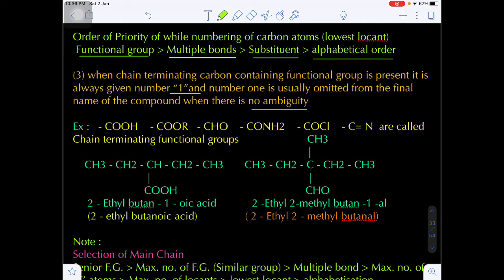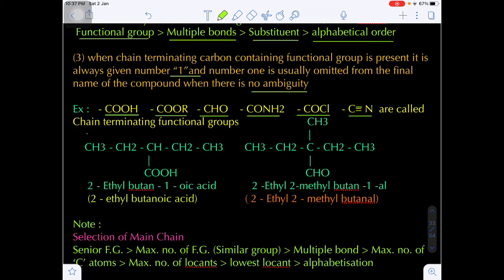Let's suppose we have some examples: carboxylic acid, ester, aldehyde, amide, acid chloride, and cyanide. So these are some important chain terminating functional groups containing carbon. These functional groups are present at the very end of the chain, that's why they are called chain terminating functional groups. Whenever a chain terminating carbon containing functional group is there, the carbon present in this functional group should be given priority number 1. Are you getting my point?